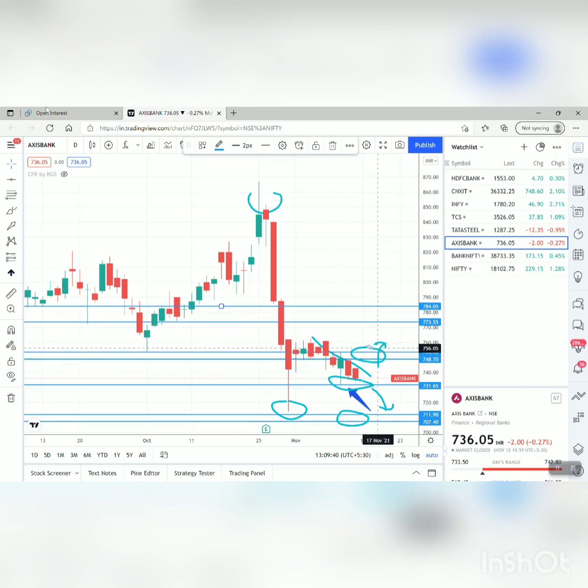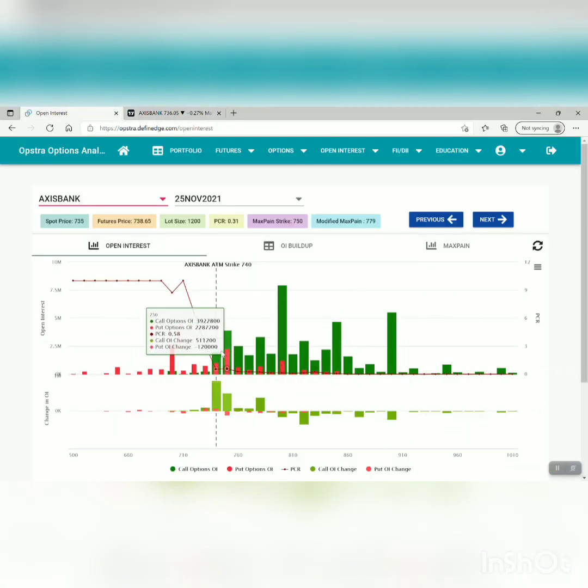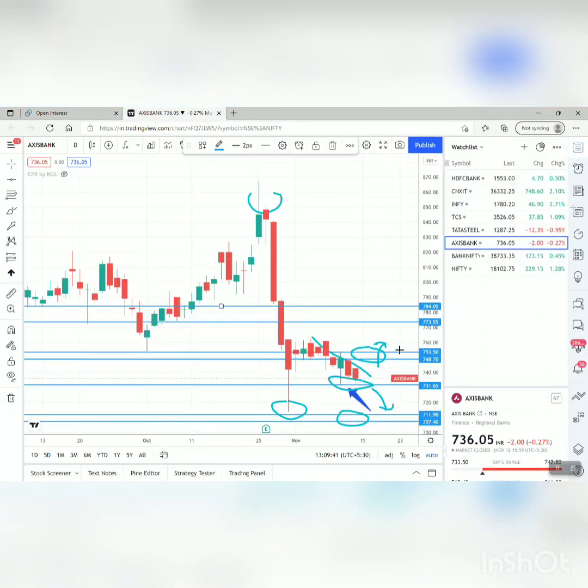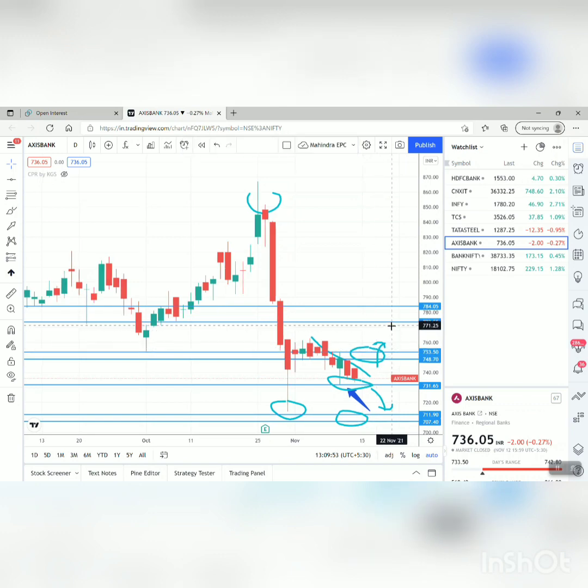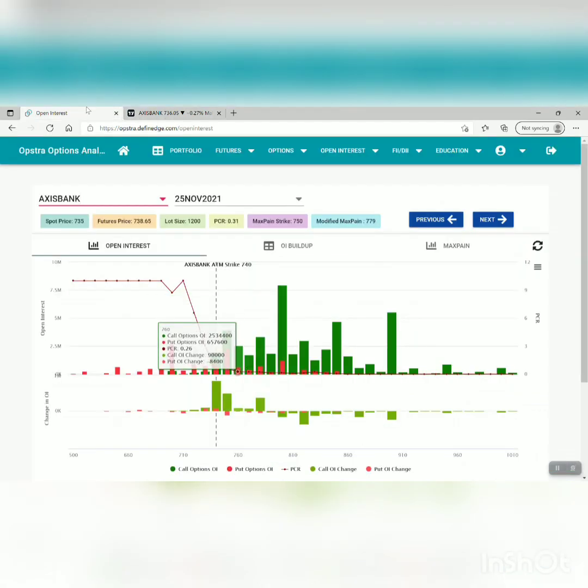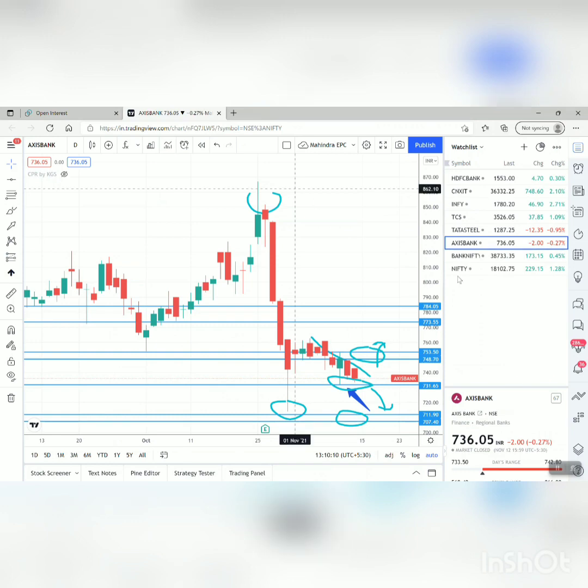Because in that case all the call writers will be in panic and they will start covering. So that's why I will definitely wait for crossing the 755, 753 area, and then I will ride the market on the short covering side. So this is what the trade looks like for Axis Bank. I think you are getting my view, what I'm trying to say. I will first of all draw support and resistance, then I will check the open interest, and that is how I will make trades in stocks or Nifty.